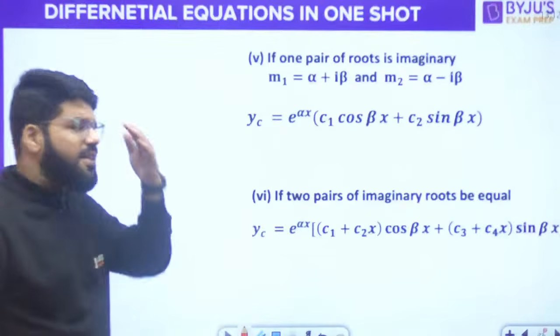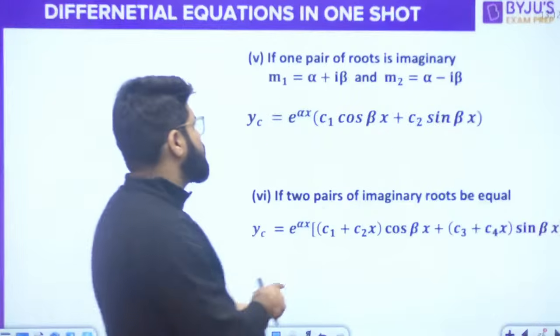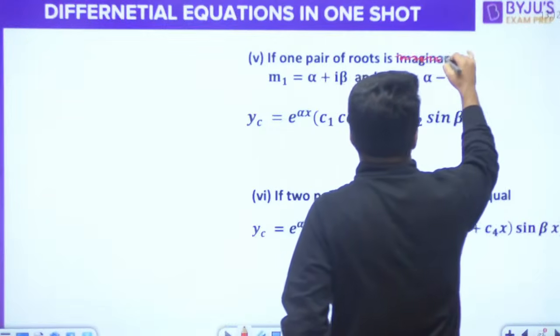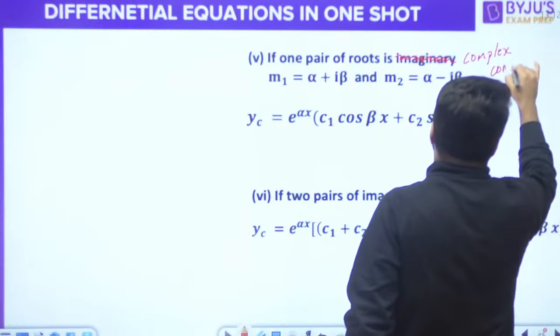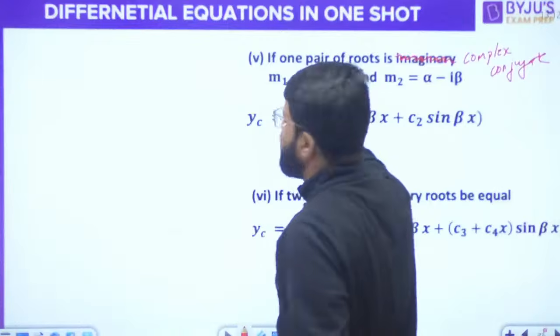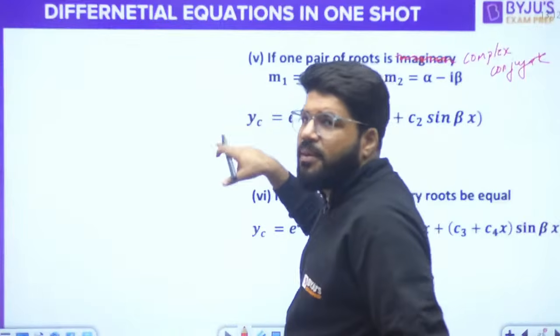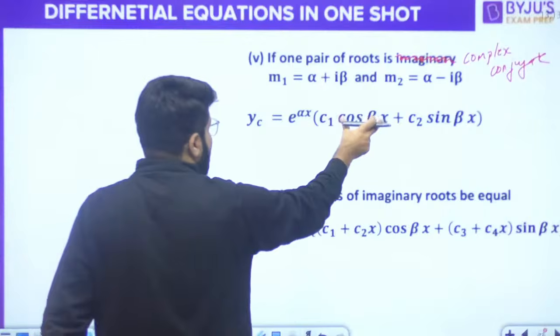Last two cases, and then we take up the questions. If a pair of roots is complex conjugate, not pure imaginary, of the form alpha plus minus i beta, alpha plus i beta and alpha minus i beta, then your complementary function will be e power alpha x, c1 cos beta x plus c2 sin beta x.